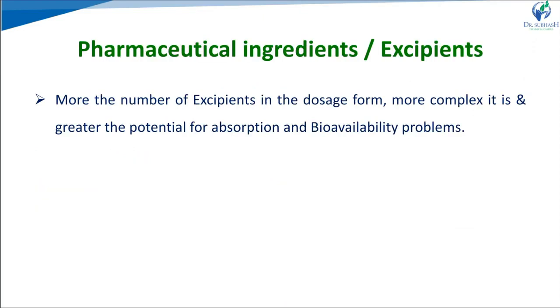Next one, that is pharmaceutical ingredients or excipients. For the preparation of any pharmaceutical dosage form, other than the API, we have to add many additives or excipients into the formula. The excipients or ingredients that we use in the formula can also affect the rate of absorption. The greater the number of excipients in the dosage form, the more complex it is, and the greater the potential for absorption and bioavailability problems. So by changing the excipients, we can solve problems related to absorption or bioavailability.